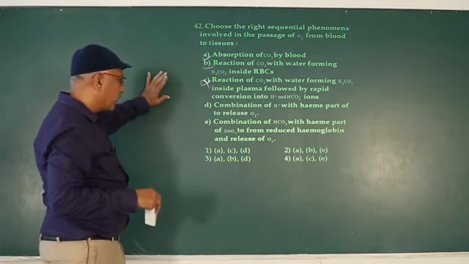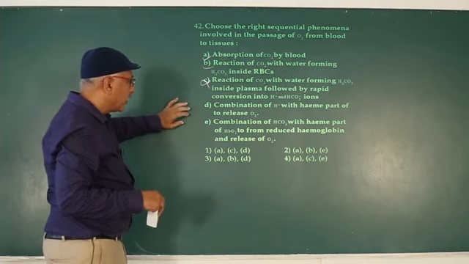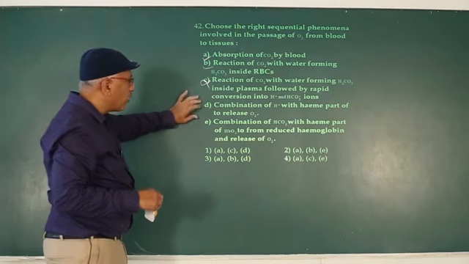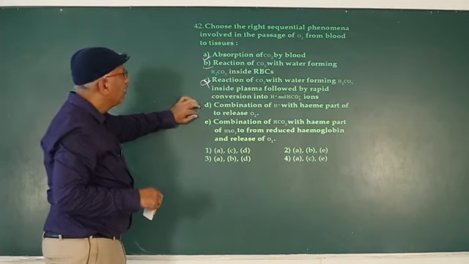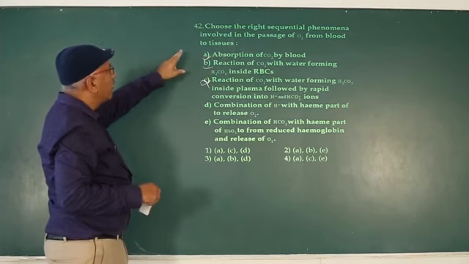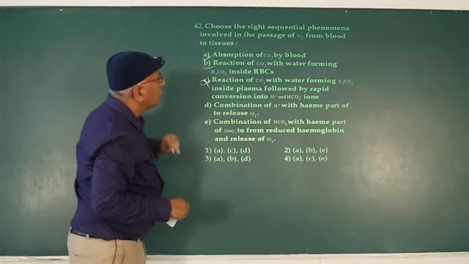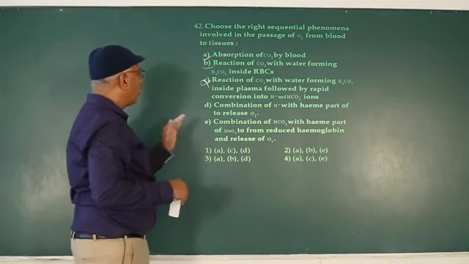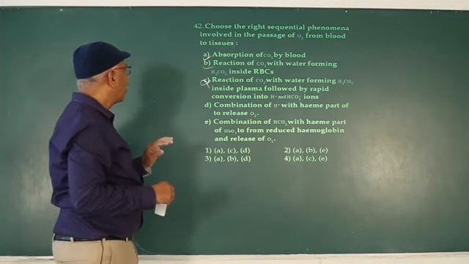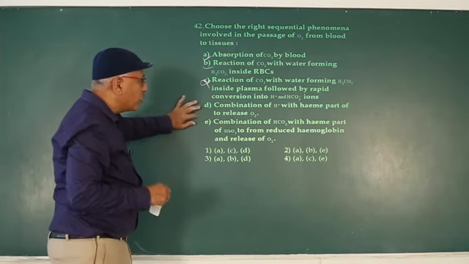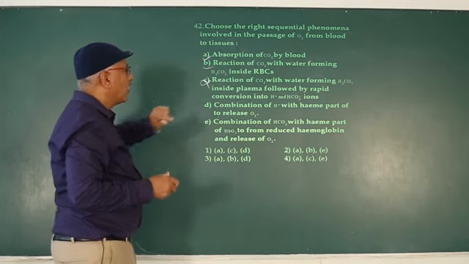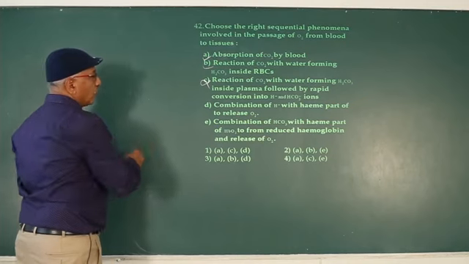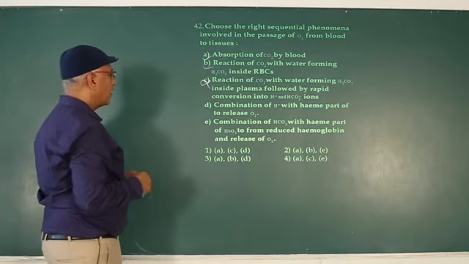So A and B are correct. Next one, D: combination of hydrogen with heme part to release O2, correct.